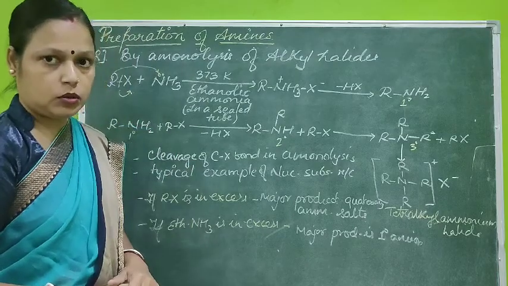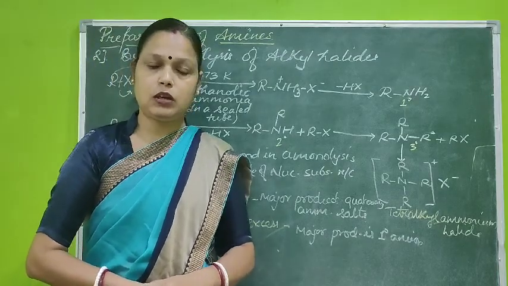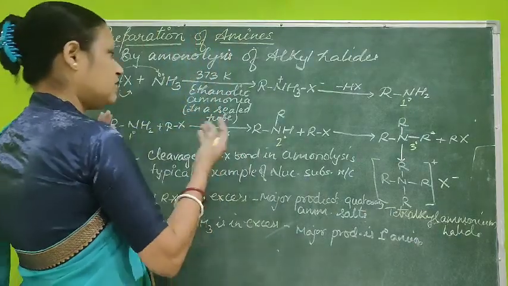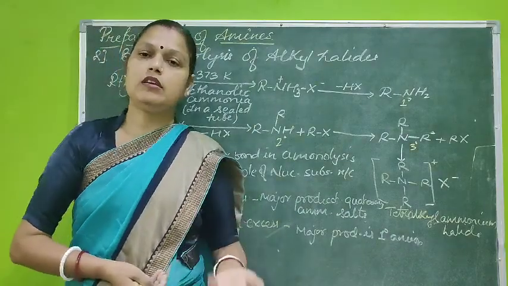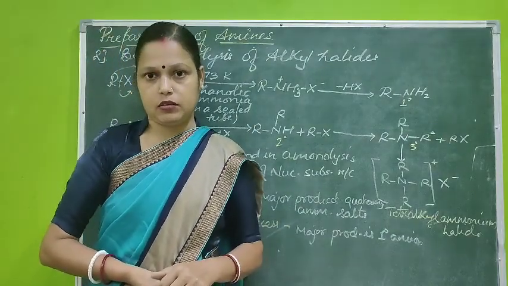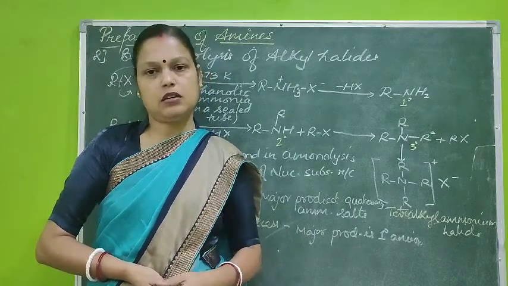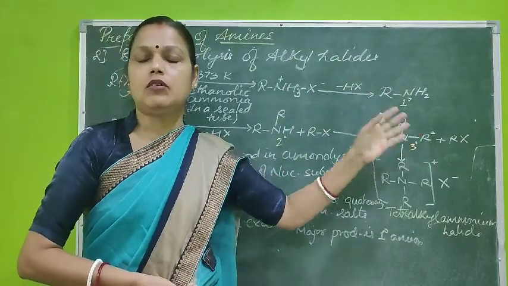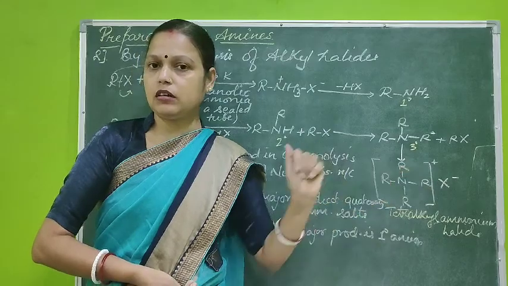Two most important points about the limitations of this reaction, that you also have to keep in mind. The first thing is that this method is not applicable in order to obtain only primary, only secondary, or only tertiary products. If it is for ammonia or this primary amine, it's okay, you will continue the mechanism. When you get primary amine, from that point only you stop the reaction. What about the secondary amine?